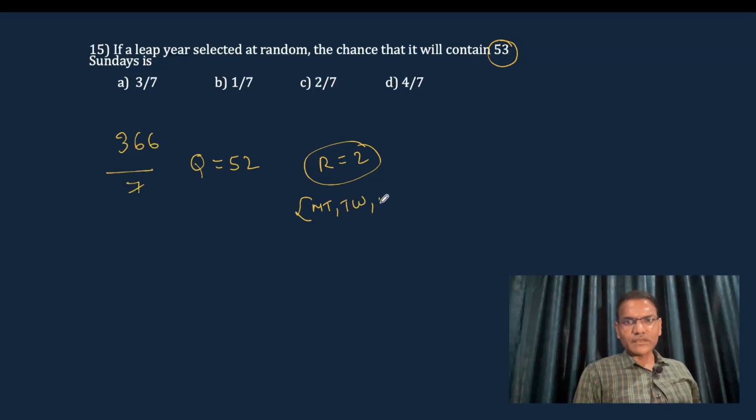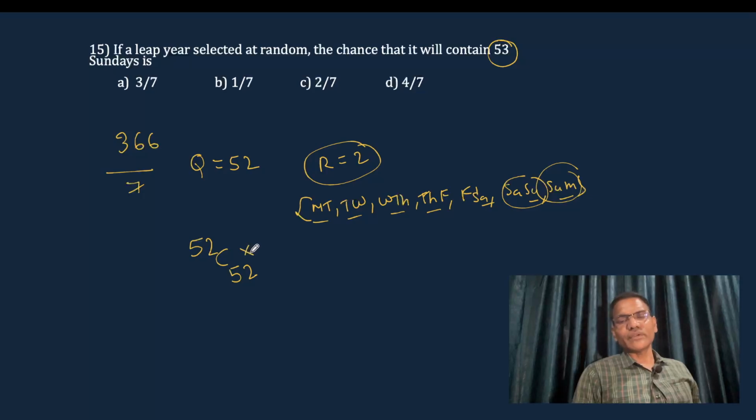The rest of the 2 days may be Monday, Tuesday, Wednesday, Thursday, Friday, Saturday, Sunday, and Monday. So, total possibilities are 7 chances, but among the favorable chances, Saturday-Sunday and Sunday-Monday, we get the 53rd Sunday. 52 Sundays are possible in a leap year with probability 1, but the 53rd Sunday depends on these chances, that is 2 by 7.